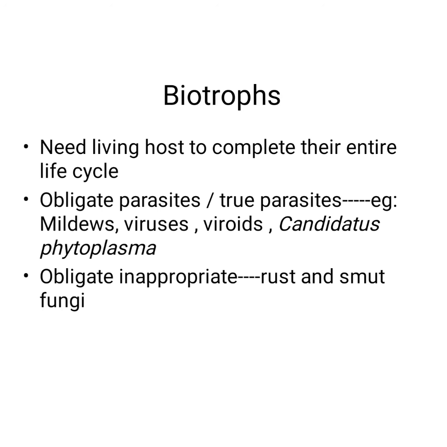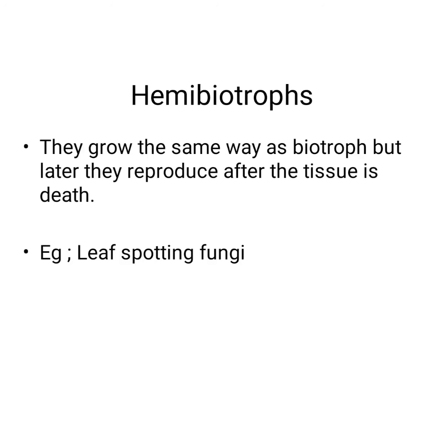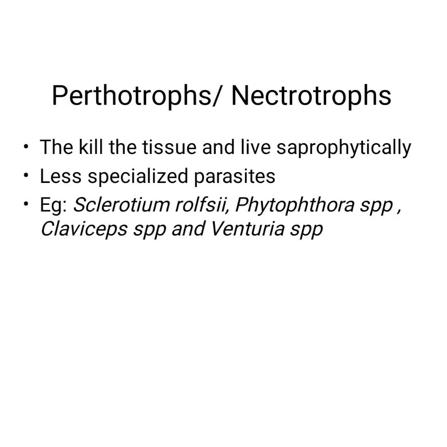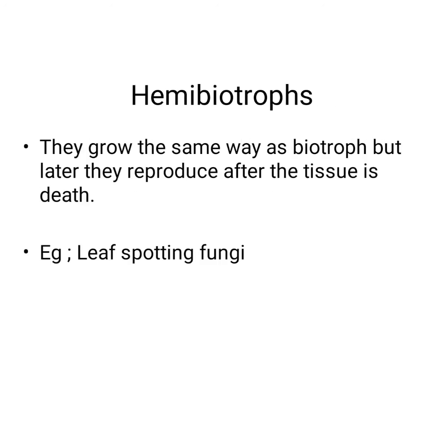That is, biotrophs means they need living hosts to complete their entire life cycle. That's all. Simple definition about this. And coming to hemibiotrophs, that is, hemibiotrophs are nothing but half of their life cycle is on living organisms and they reproduce on dead tissues. Okay. These pathogens attack living tissues and grow in the same way as biotrophs, but they continue to grow and reproduce after the tissue is dead. Okay. Example is leaf spotting fungi. Okay. That is leaf spots.